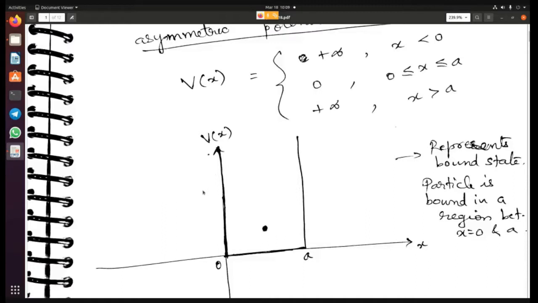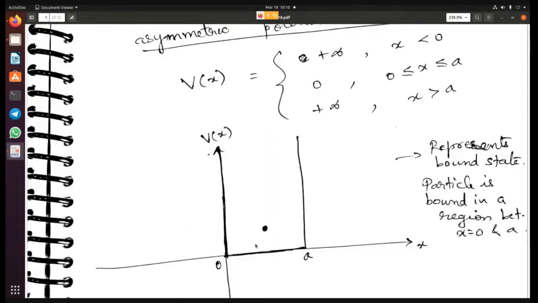Now, since this particle is trapped inside this region, the particle can only be between 0 and a. This means that this problem is a bound state problem. The particle is bound in a small region, and so this state represents a bound state.